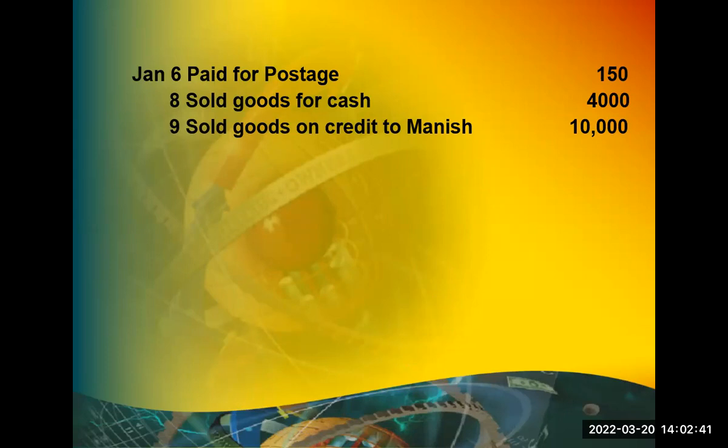Sold goods to Manish on credit. So Manish is a personal account. Goods sold, sales is a nominal account. So the entry is Manish to sales. Sales is always credit. Sales is an income, as we just saw in that table, no? Income always has a credit balance, expense always a debit balance. So Manish account debit.